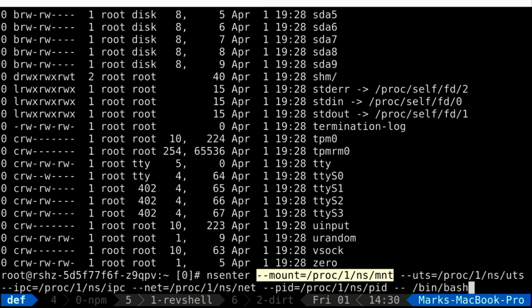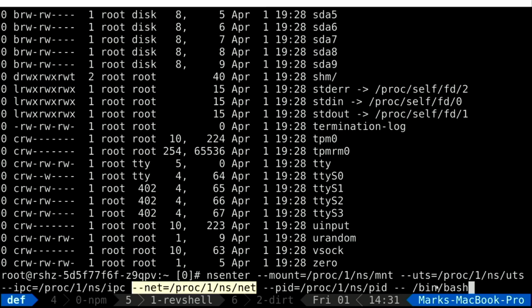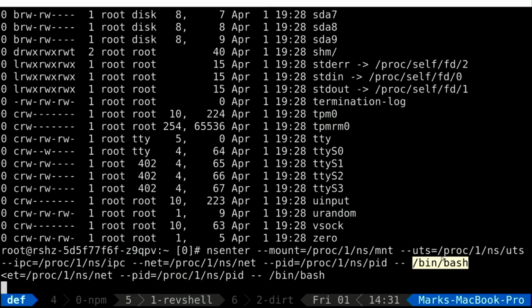Everything in Linux is a file. It's the paradigm that Linux is built on. We're joining the mount namespace. We're joining the Unix time sharing namespace, which is basically the hostname, inter-process communication, network, process ID, and then we're going to start bin bash.